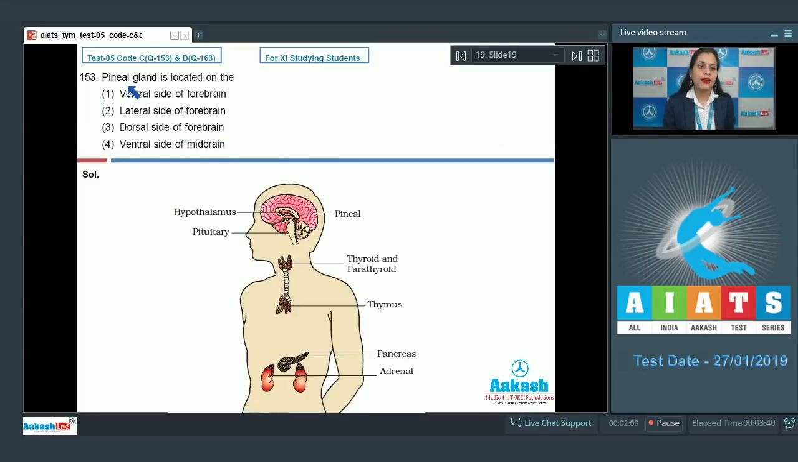Question number 153. Pineal gland is located on, and the options are ventral side of forebrain, lateral side of forebrain, dorsal side of forebrain and ventral side of midbrain. As it is a direct question, the correct answer is option number 3, dorsal side of forebrain. As you can see here, this pineal gland is present on the dorsal side of forebrain. Rest of the options are incorrect, because the pineal gland is situated in the dorsal side of forebrain. So the correct answer is option number 3. Let's discuss our next question.